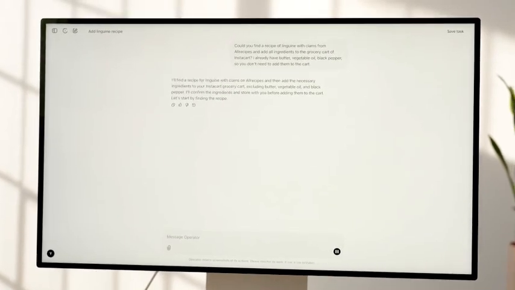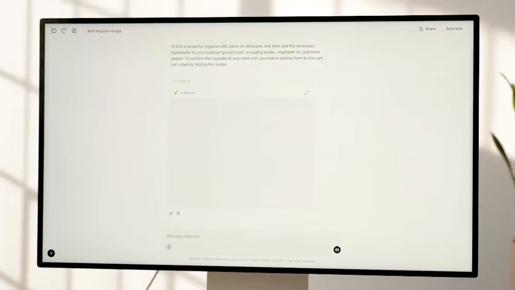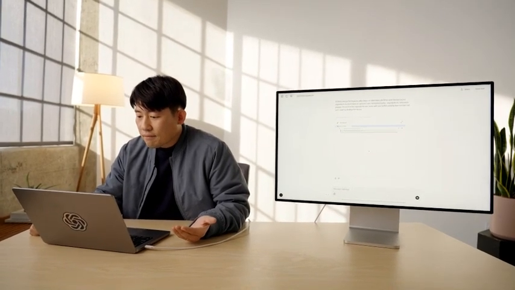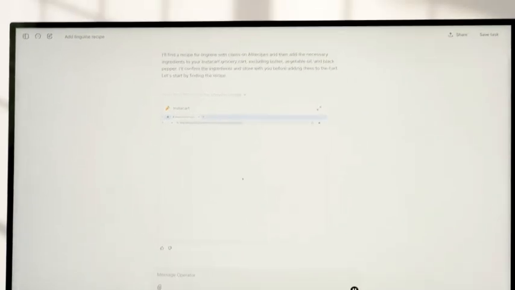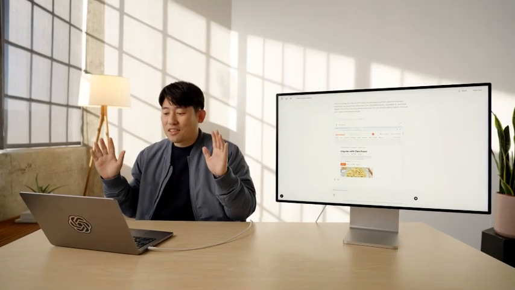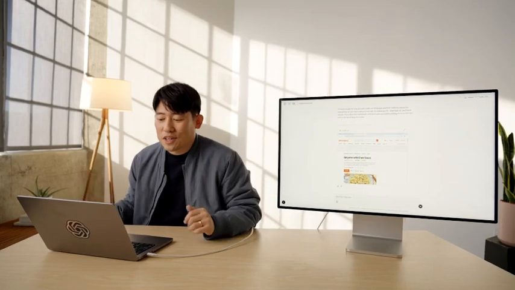So it says that it'll find a recipe and then add everything in the ingredients to the cart. And okay, it says that it'll confirm the ingredients and store with me before adding them to the cart. So let's start by finding the recipe. I'm not doing anything from now on. The operator is just doing it, and I'm just watching what it's doing.